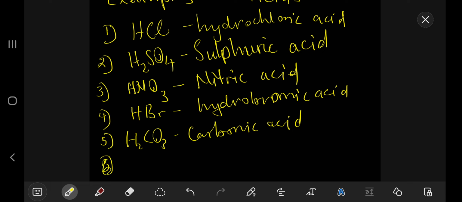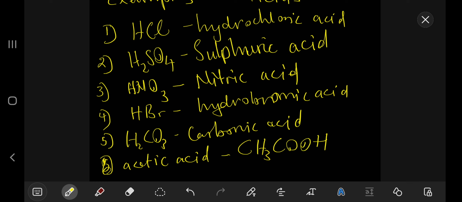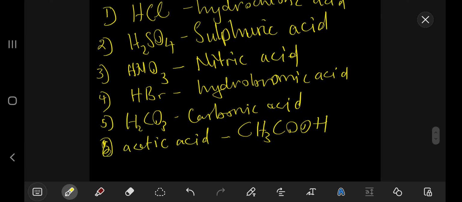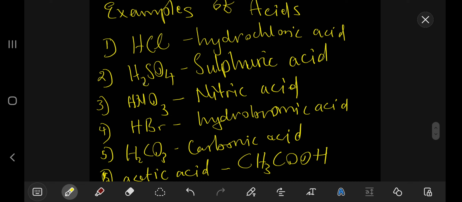Okay. Number 6, let's end with acetic acid, which is CH3COOH, right? So you don't have to cram them. You don't have to cram all of them, we have maybe 6 examples, but you must know that H2SO4 is sulfuric acid, right? HNO3 is nitric acid, and so on.